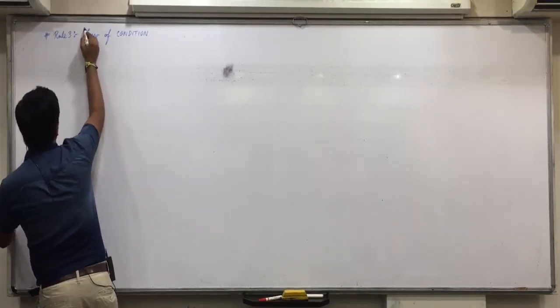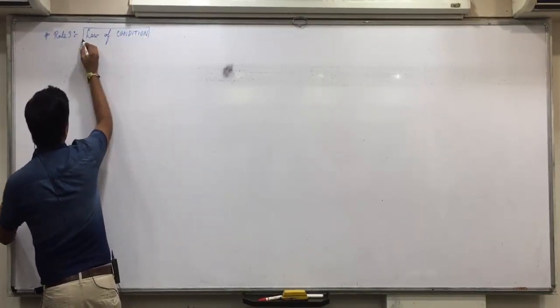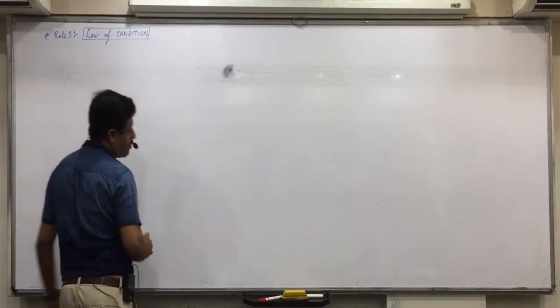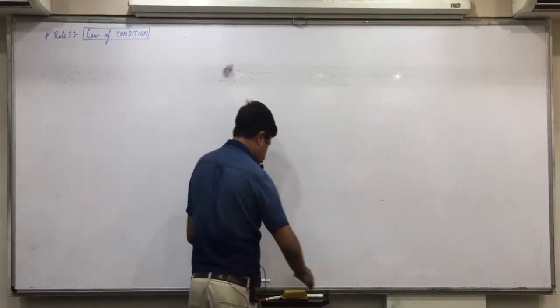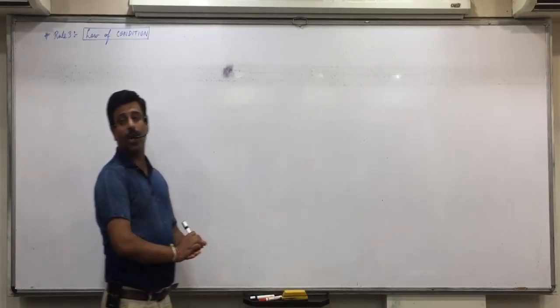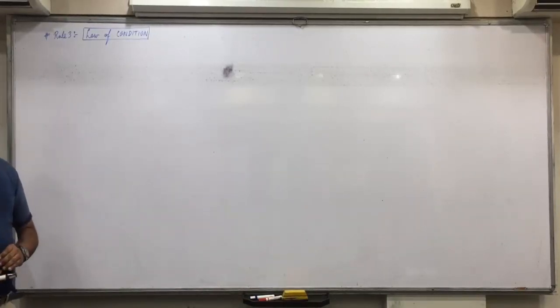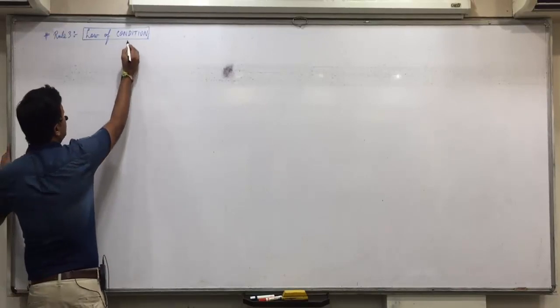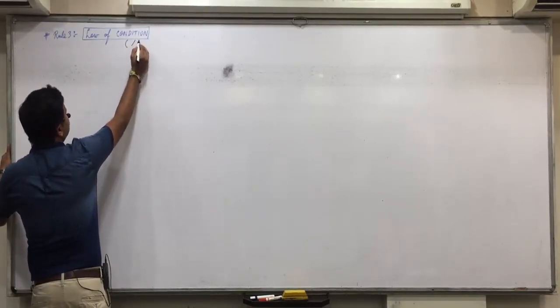We have done two rules. The first one was simple or marginal probability. The second was the rule or law of addition. Next is the law of condition. You all understand it first, then you'll note it down. Otherwise, you'll not be able to follow if you're writing simultaneously. So put your pens down. Condition is denoted by the symbol slash.